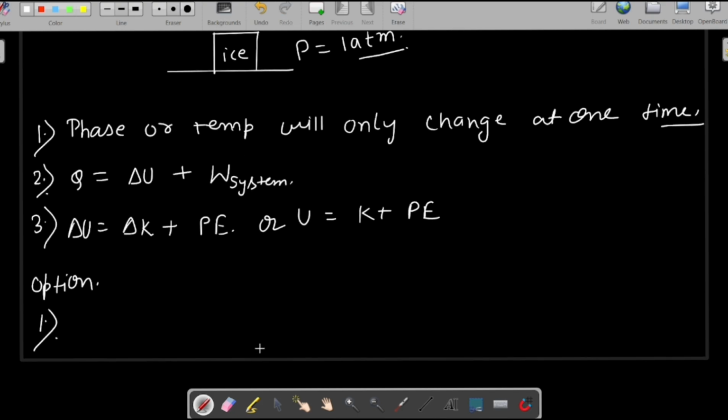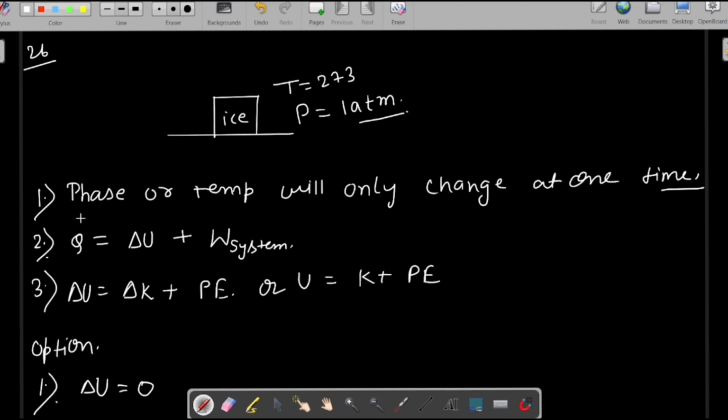Now let's see option 1. Internal energy of the ice water system remains unchanged. It means the change in internal energy is 0. Is it correct?